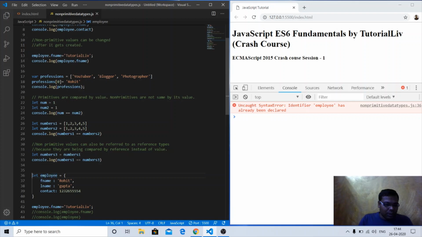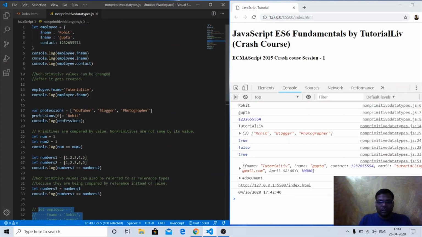This thing we can comment out and get rid of this error. Control K C. I think yes. So that was the error. As you can see, a live example also, JavaScript won't allow us to redeclare the variable with the same name. That's why it was throwing an error.